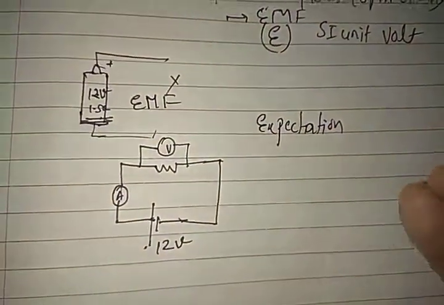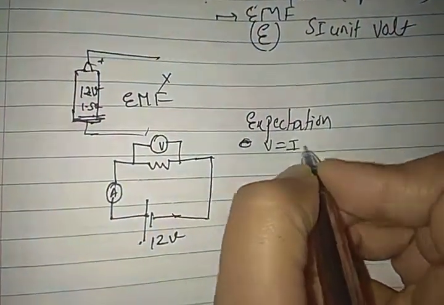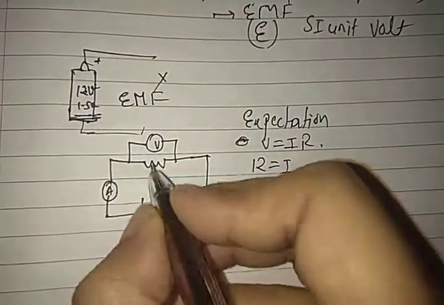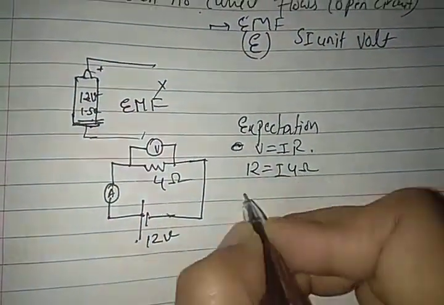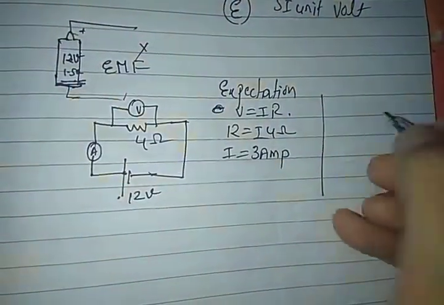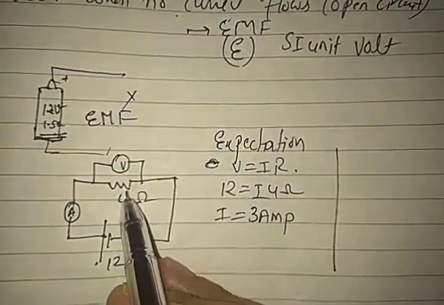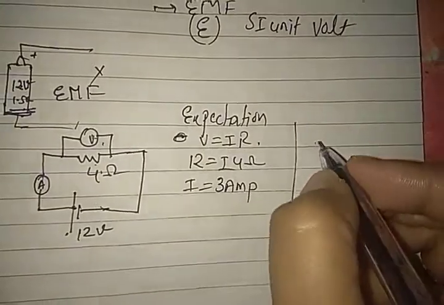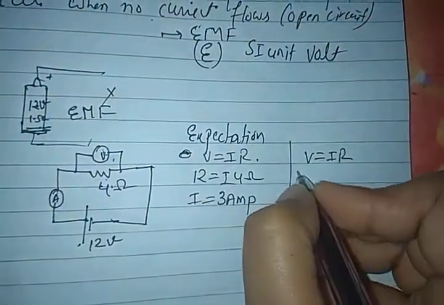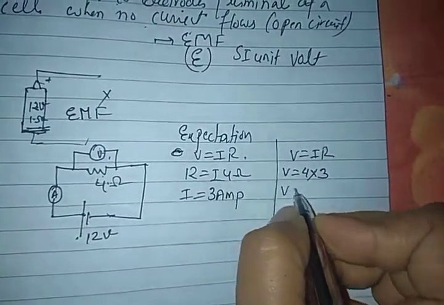If I ask you what is the current flowing, what will you do? You will just write Ohm's law, V equals IR. V is already given, so you will write 12, and R is 4 ohm, so I you will get is 3 ampere. Now if I ask you what is the potential difference across the 4 ohm resistor, again you will use V equals IR. Now V you have to find across 4 ohm, so V equals 4 into 3, and V equals 12 volt.